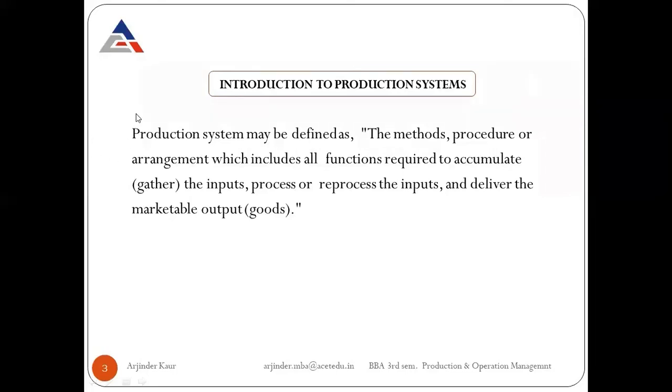So again, I'll tell you that this is the definition. Production system is defined as the methods, procedure or arrangement which includes all functions required to accumulate the inputs, process or reprocess the inputs and deliver the marketable output.